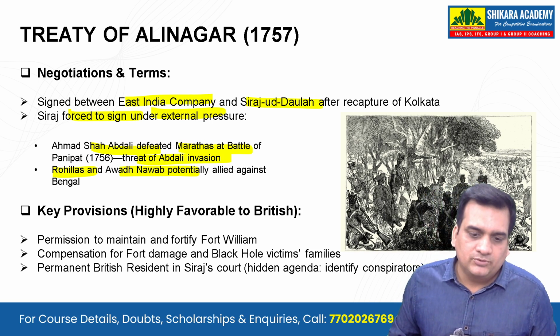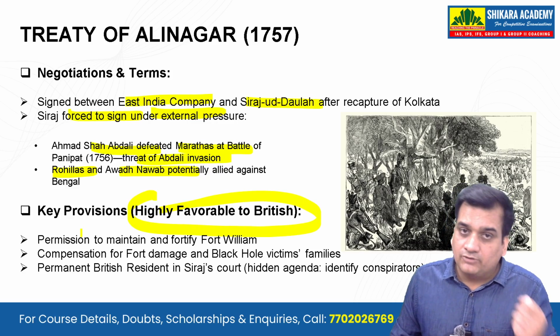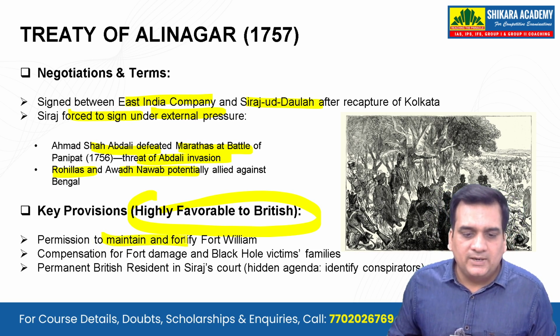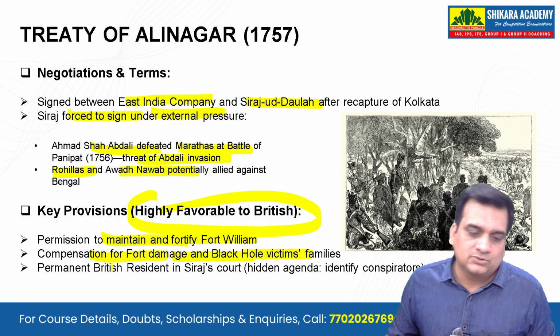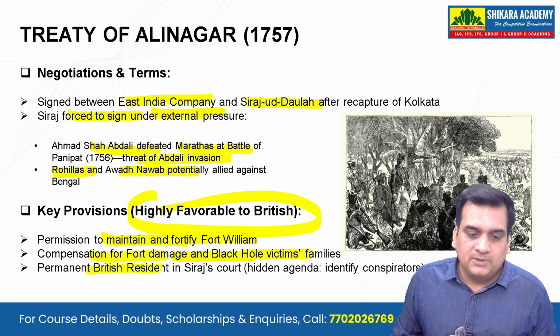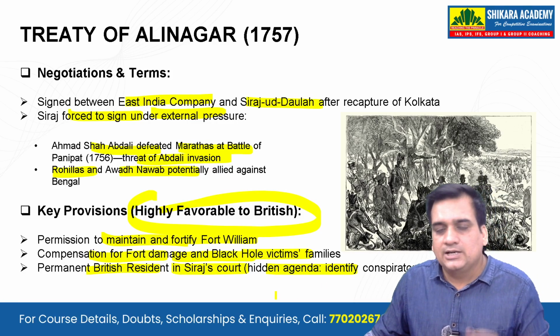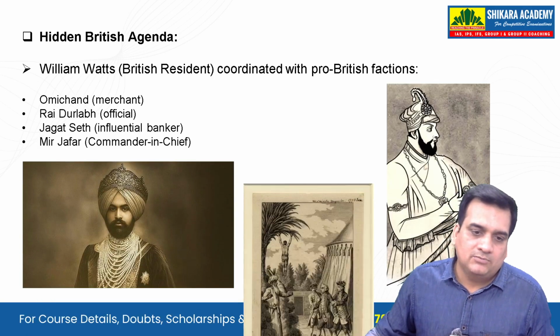Now, the key provisions that were there, it was highly favorable to the British, this Treaty of Alinagar or the Treaty of Calcutta also you can say. The permission to maintain and fortify Fort William was given. Compensation for fort damage and Black Hole victims' families was to be given by the Nawab, and a permanent British resident in Siraj's court. There was a hidden agenda there because they wanted to conspire against the Nawab of Bengal.